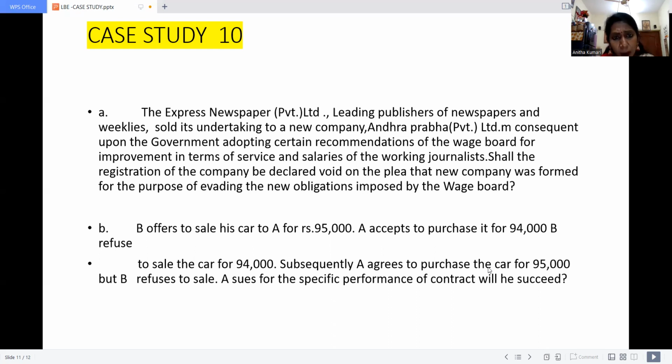Shall the registration of the company be declared void on the plea that the new company was formed for the purpose of evading the new obligation imposed by the wage board?